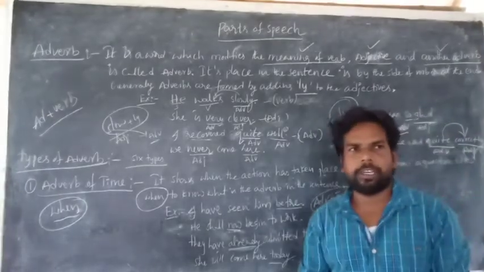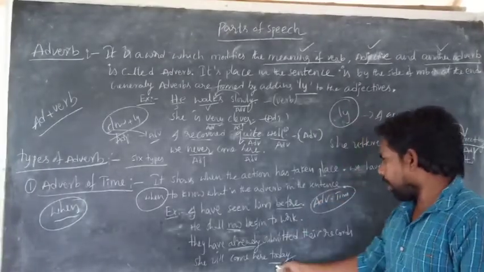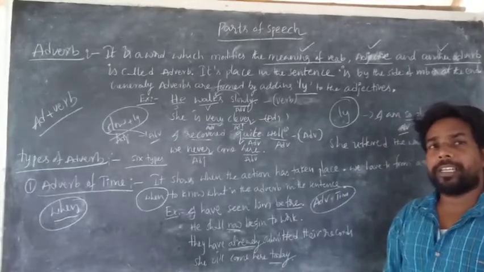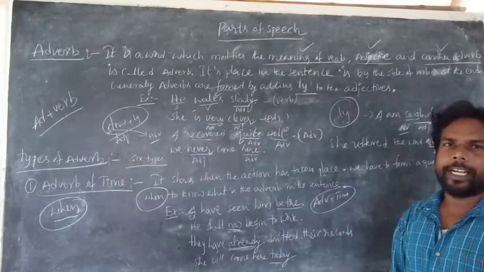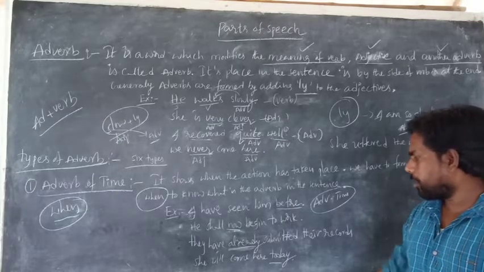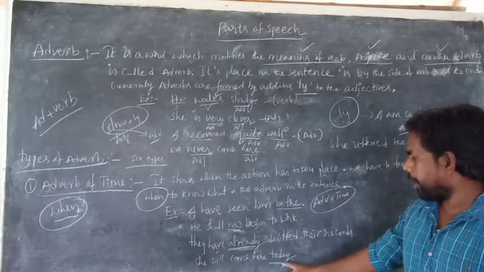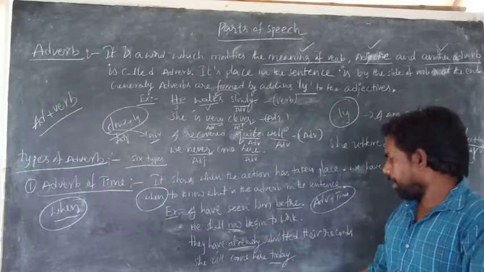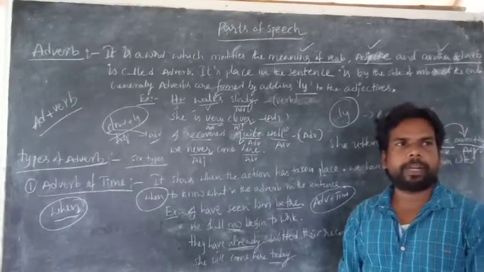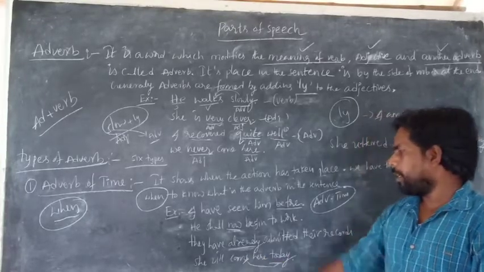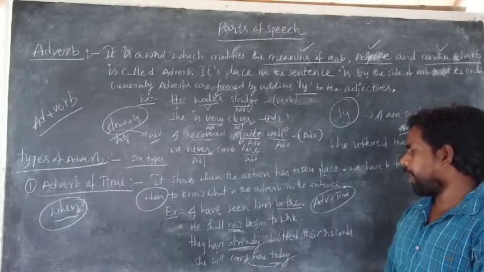Adverb of time. Don't think we have only 4 adverbs of time. We have many. And here don't think it is a noun. Today is also a noun in some cases. Today is a holiday. Is it clear? In that case today is a noun, but here it shows the time. So it is called adverb of time. At the same time it modifies the verb. She will come here today.